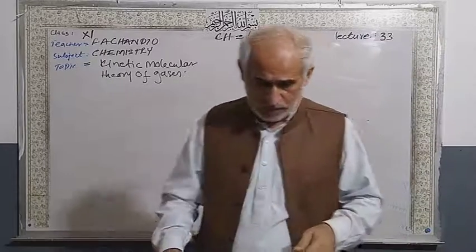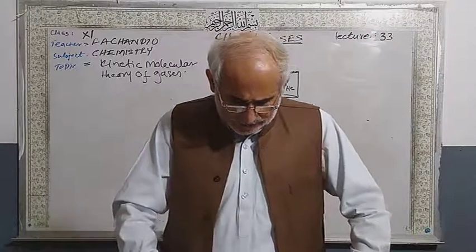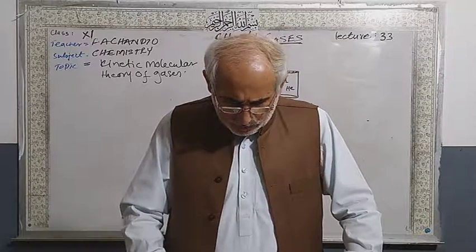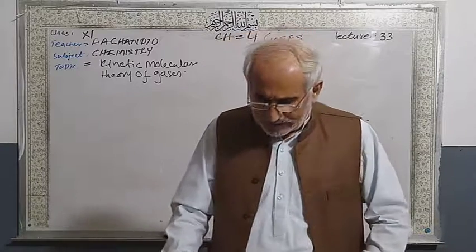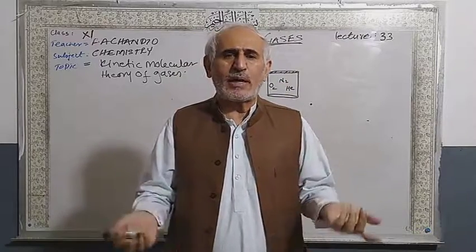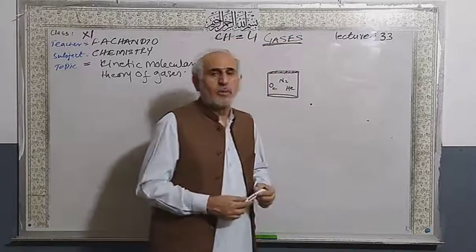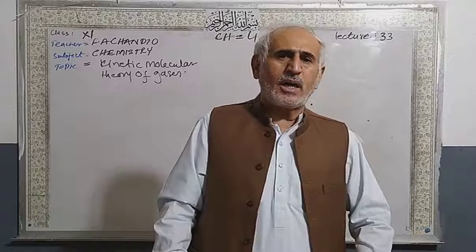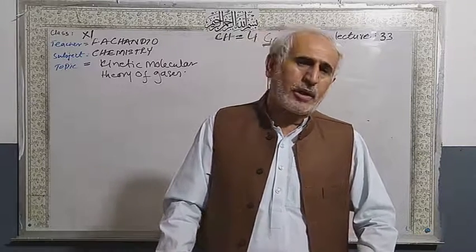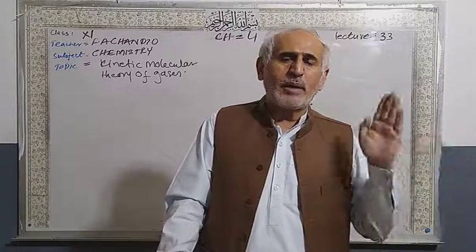Number one, according to the kinetic molecular theory of gases, gases are considered to be composed of minute discrete particles called molecules. Chlorine is a molecule, Cl2. Oxygen is a molecule, nitrogen is a molecule. Inert gases are called monoatomic molecules: helium, neon, argon, krypton, xenon, radon. These are called monoatomic molecules.